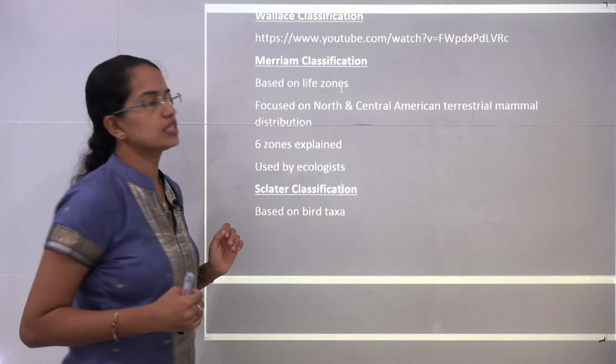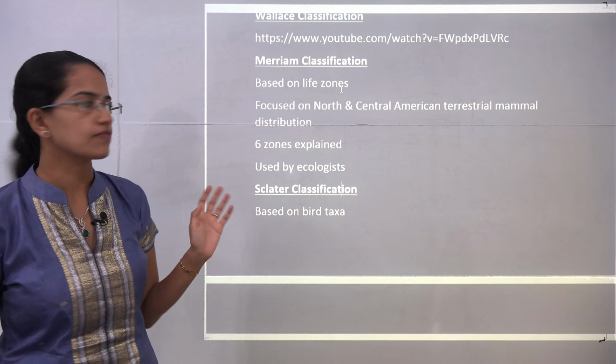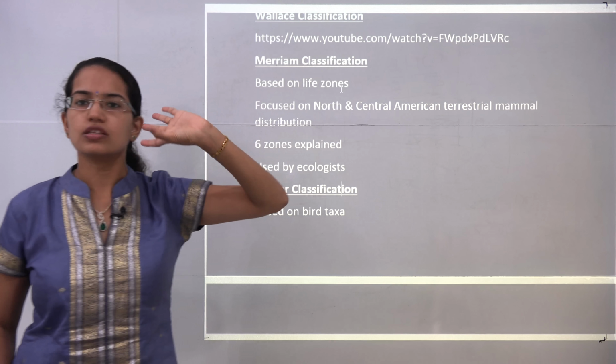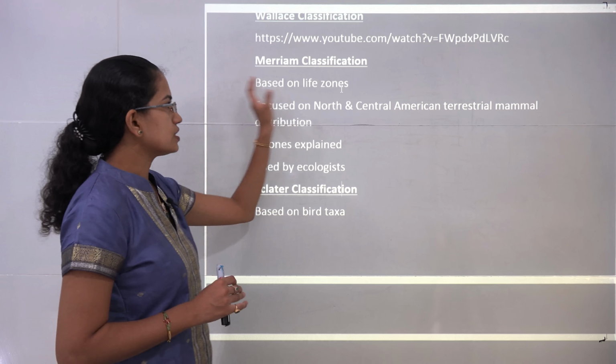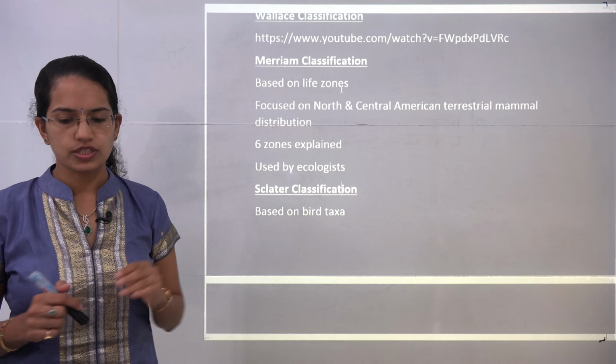The idea was that this classification is based on life zones, like the de Candolle classification that we talked about previously, and this focused mainly on North and Central America, not even South America. It was later used by numerous ecologists for their studies.